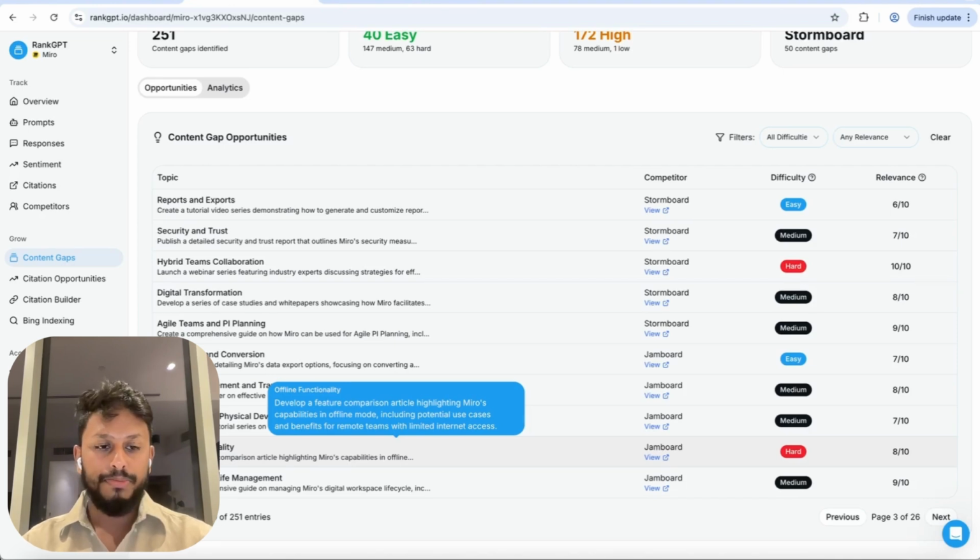So let's say, for example, you're selling clothes, and the fabric of the jacket that you sell. If that information is not even on your website, then you're not even in contention to rank if someone's asking about fabric to do with a certain product. So you need to make sure that you actually have the corresponding information that people are searching for on your site so that you're in contention. And what Content Gaps does is it points out the things that are missing so that you can have these actionable insights for what to do.